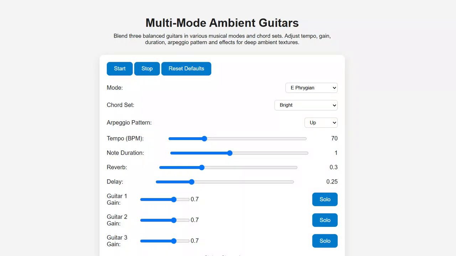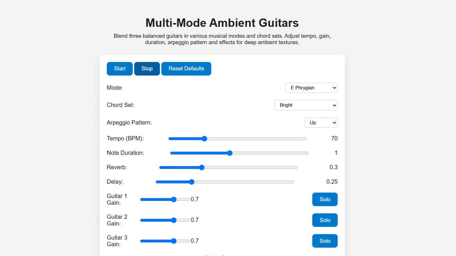When creating ambient or generative music using HTML and JavaScript, randomization becomes one of the most powerful tools for sonic expansion. By introducing controlled randomness into tonal selection, chord progressions, timing, and effects, we move from static repetition toward a constantly evolving sound texture that feels alive.